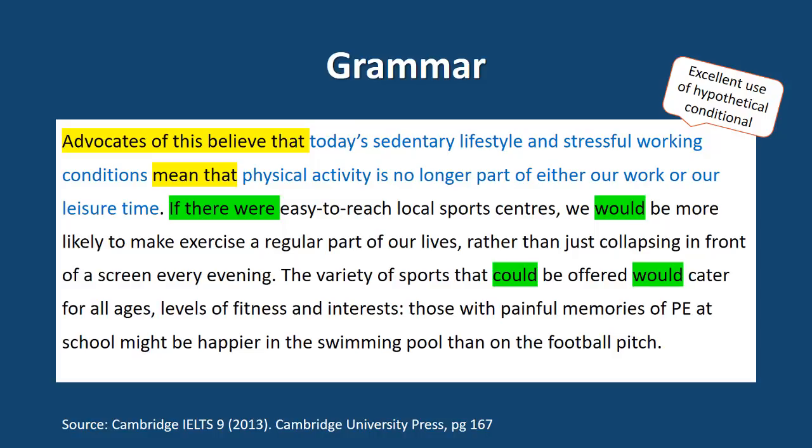How can we use this structure in a somewhat simpler way? We have "believe that" and "mean that." Advocates of this believe that, and these conditions mean that. So what do the conditions mean? For example: some people believe that more immigrants means that house prices will be higher.